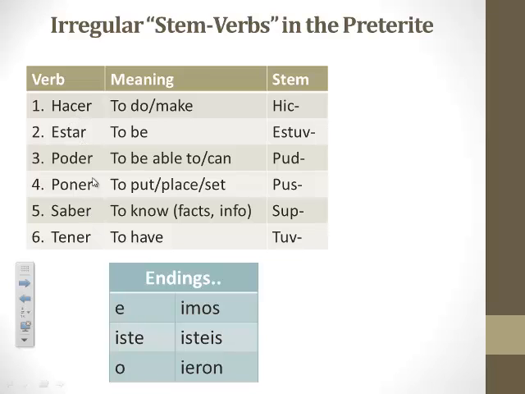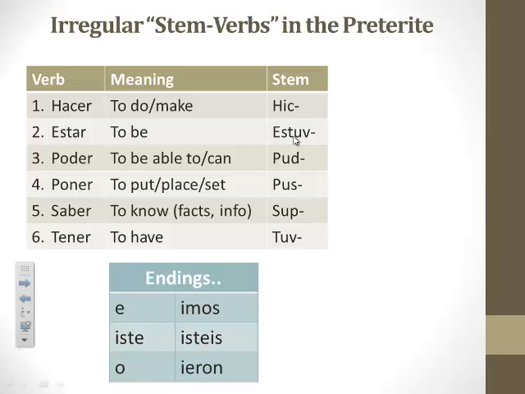So the conjugation of hacer would be hice, hiciste, hizo, hicimos, hicieron. Okay, so hopefully you remember how to conjugate these irregular stem verbs and that these irregular stems look familiar. Today we're going to add to that list. We're adding 4 more verbs that have irregular stems as well.